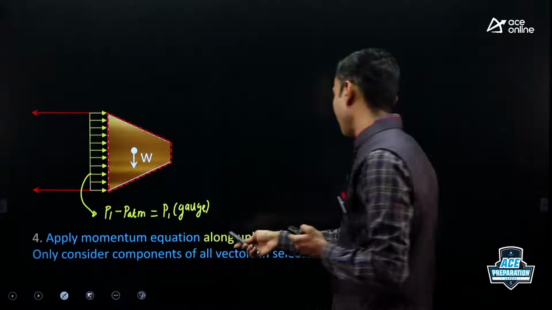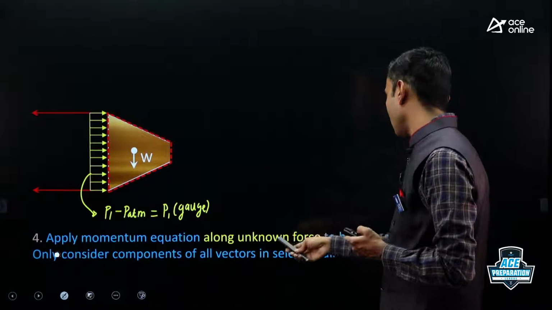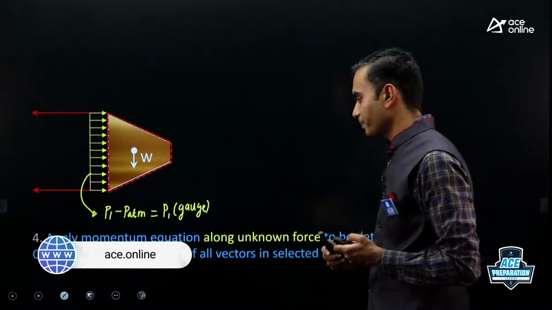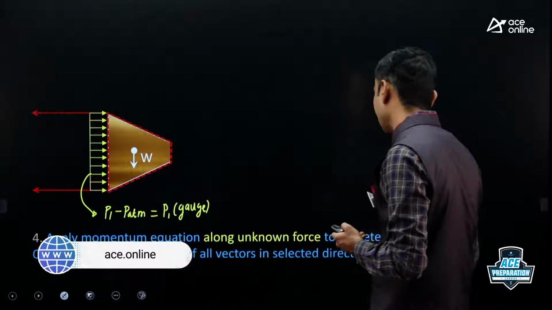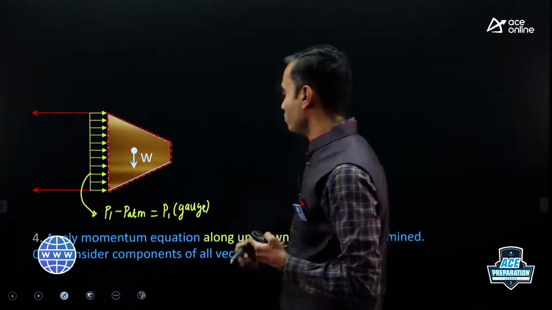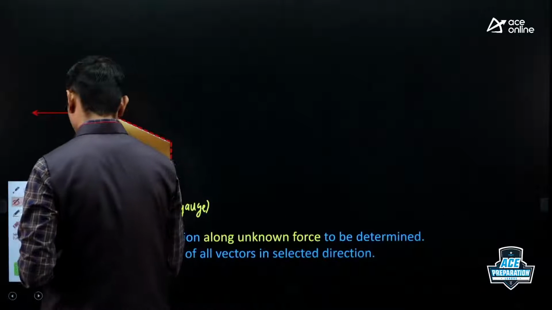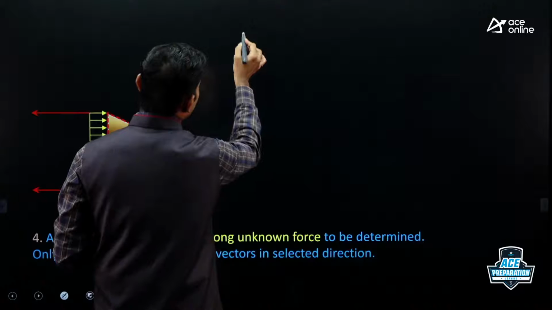The next step: apply the momentum equation along the unknown force to be determined. Only consider components of all vectors in the selected direction. Now the last step is we have to use the momentum equation. So I'll write the momentum equation here.